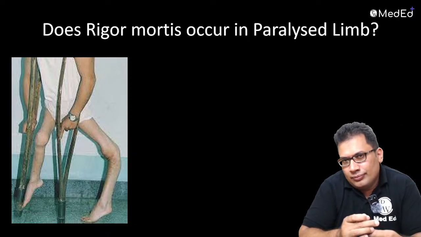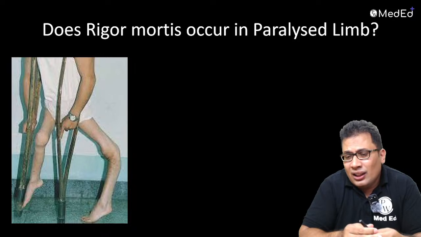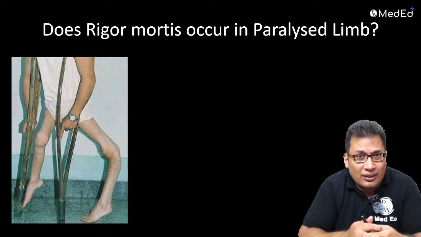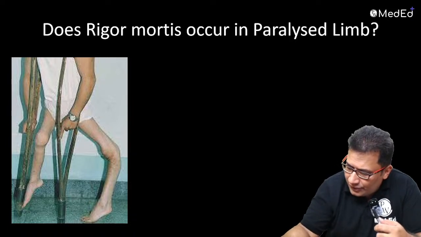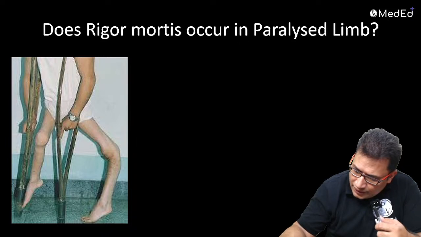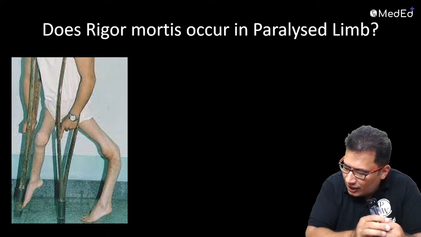Paralyzed limb, maybe due to stroke or polio or any paralytic condition. So the muscle is paralyzed. So what do you think? Does it occur in a paralyzed limb or not? Yes, guys, anybody? Yes or no?